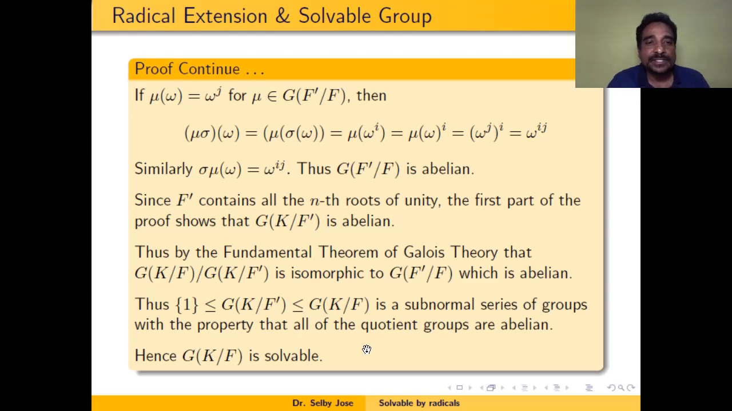So, in both the cases, whether F contains a primitive nth root of unity or it does not contain a primitive nth root of unity, we prove that the Galois group of K over F is solvable, where K is the splitting field of x raised to n minus a, where a belongs to F.